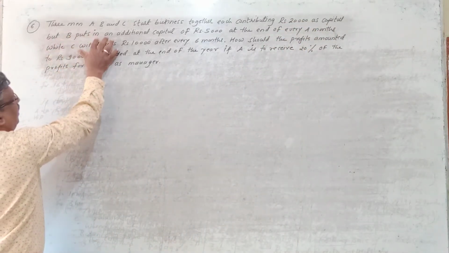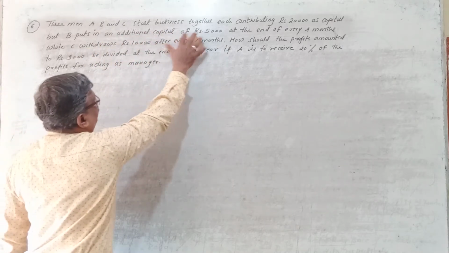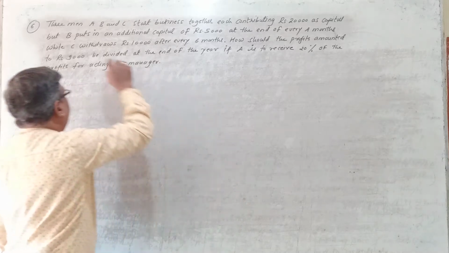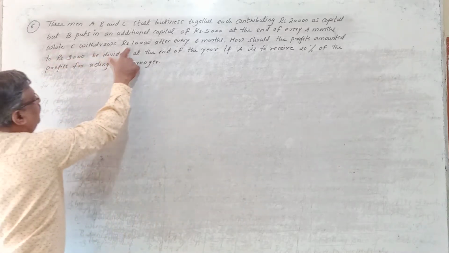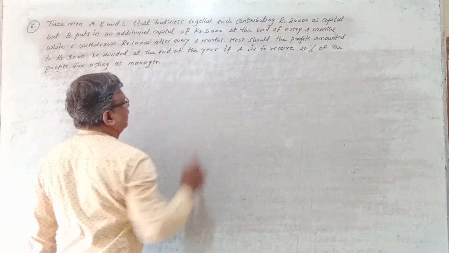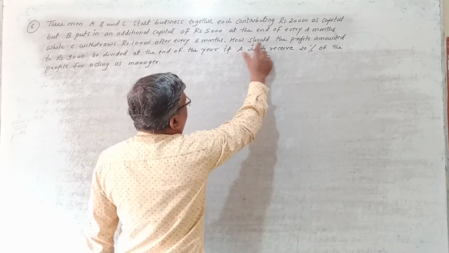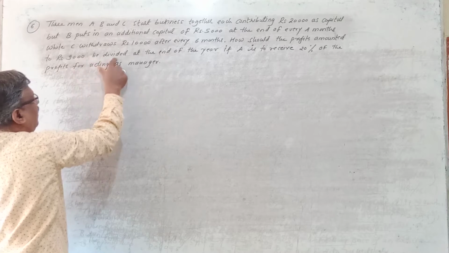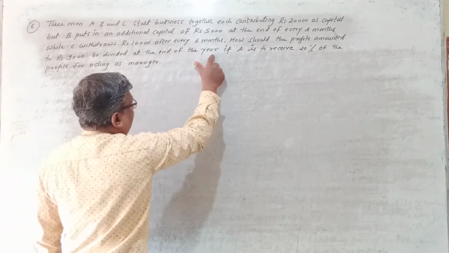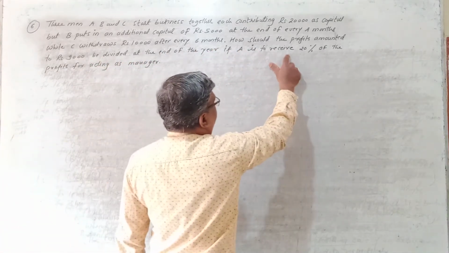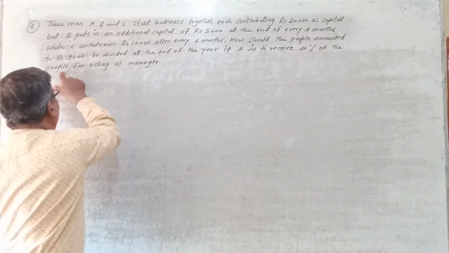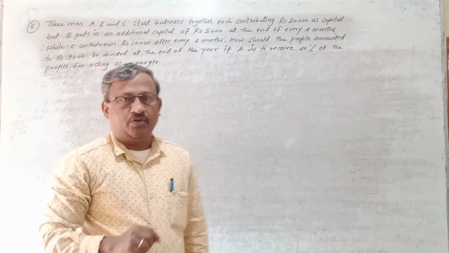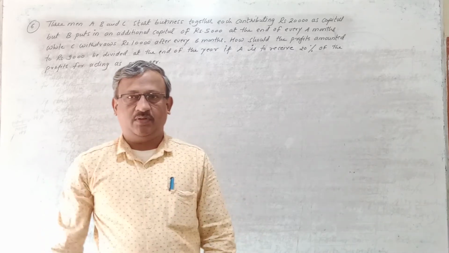But B puts in an additional capital of rupees 5,000 at the end of every 4 months, while C withdraws rupees 10,000 after every 6 months. Question is, how should the profit amounted to rupees 9,000 be divided at the end of the year if A is to receive 20% of the profit for acting as a manager? Yeah. So it is also just like the previous sum, right?